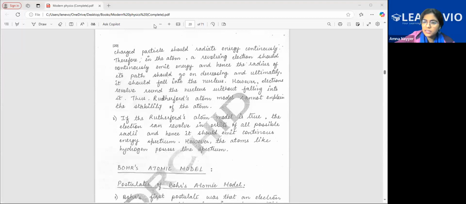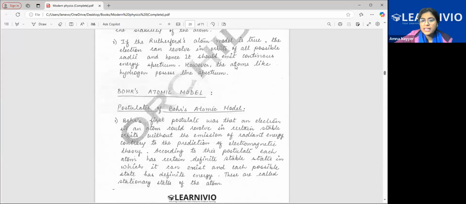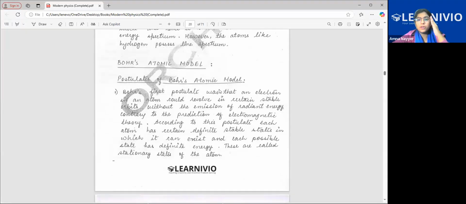Okay, now let's read. You all have written? Yes, ma'am. Okay. So let's read the statements of Bohr. Whatever the drawbacks of Rutherford were overcome by Bohr. He said that no, it isn't like that that electrons keep on losing their energies and finally fall into the nucleus, the atom is destroyed and no stability is there. He said that there's a definite amount of energy that can be emitted by an electron. That's why electrons are stable. And this is called the stationary state of the atom.